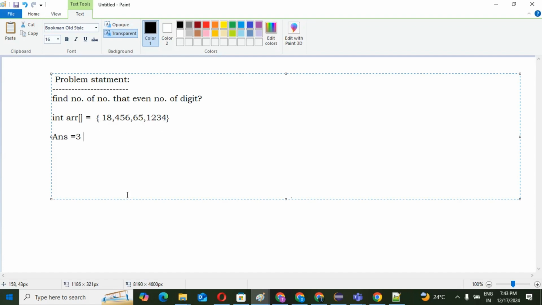So we can take one for loop and iterate over every number, and check whether this number contains an even number of digits. If yes, then we can increase the count by 1. So see, how will we check whether it is even or not? The second question is, if you are going to count the even numbers, how can we check whether this is even or not?